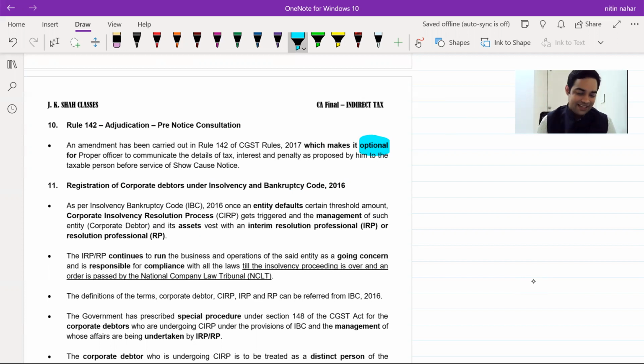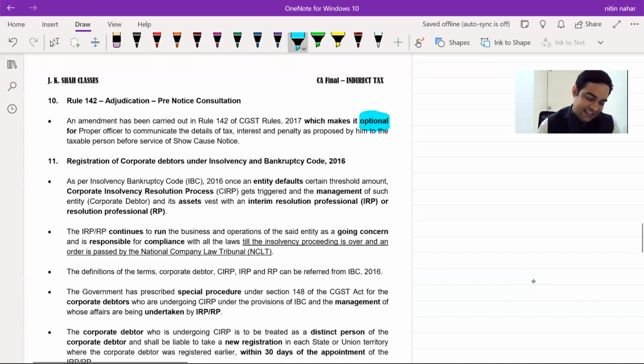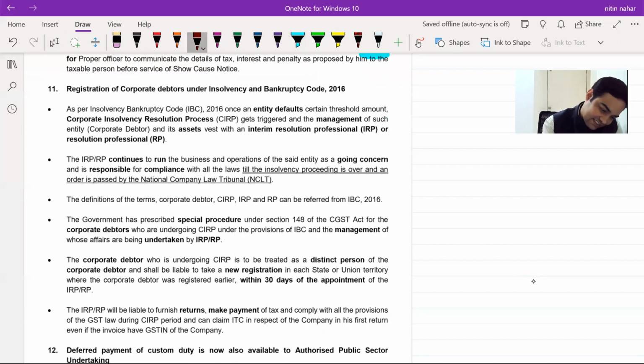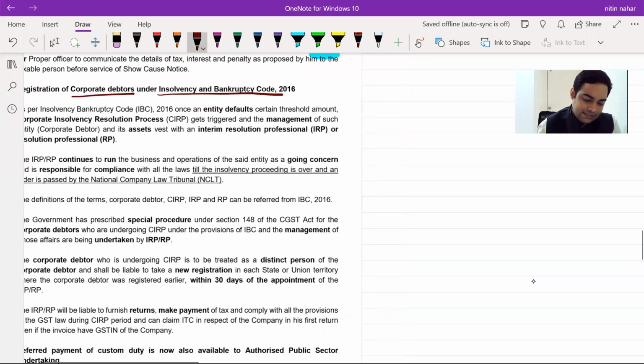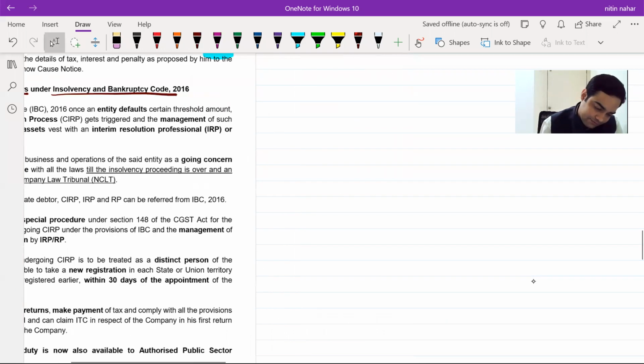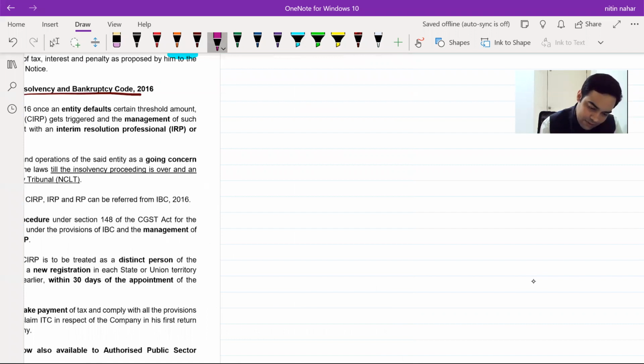Okay. Now let's see this. Registration of corporate debtors under IBC, Insolvency and Bankruptcy Code. Now, see what has happened. Say suppose a company is getting into IBC proceeding, Insolvency and Bankruptcy Code. That company is not having resources to pay entire creditors. So they get into insolvency.